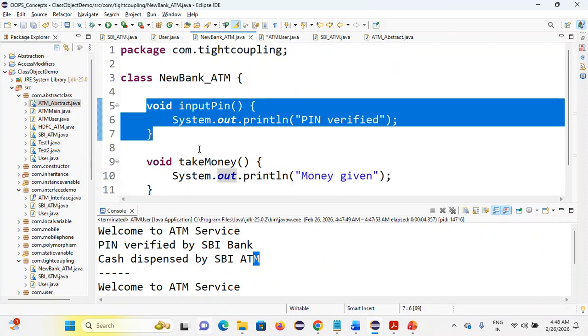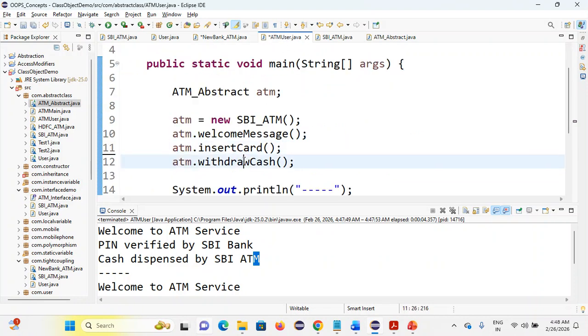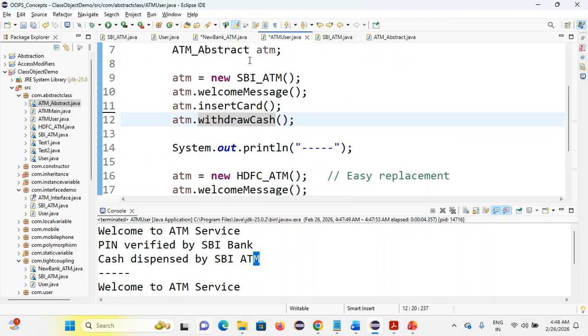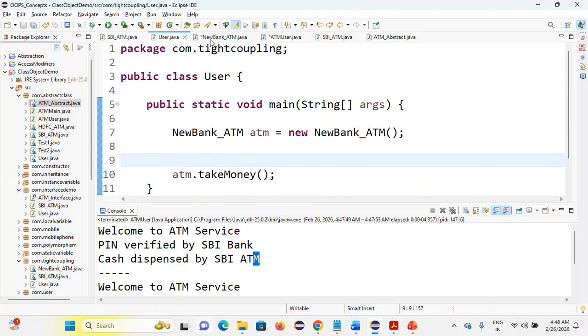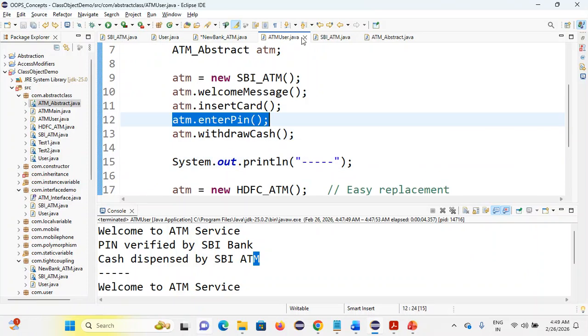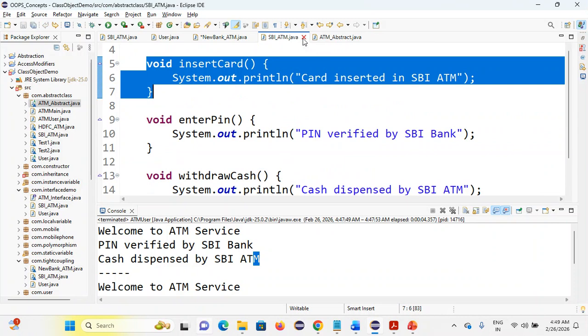See here also I'm not giving that pin number. So only what will happen? Directly we'll call these two functions only, and then it will move on. So where is that file? Wait, here. Yeah, here we have that. So I'll delete these lines here. These files are confusing, so I'll close the remaining files. These are the abstract class files.